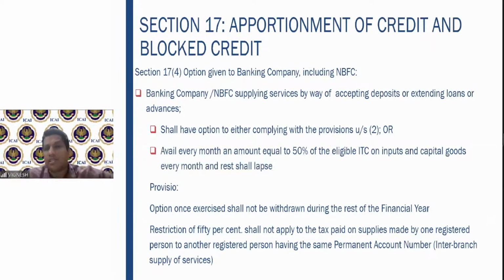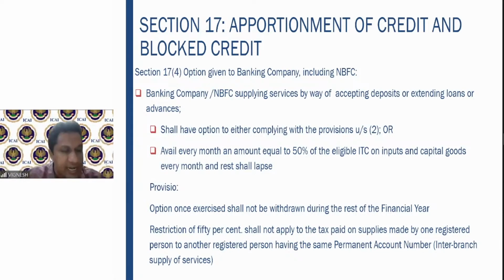Some are taxable, some are exempt. So it may either comply as per 17 subsection 2, or the option given to them is that every month they take an amount equal to 50% of the eligible ITC on inputs and capital goods, and the remaining shall lapse. So every month you will take an amount equal to 50% of the eligible ITC.